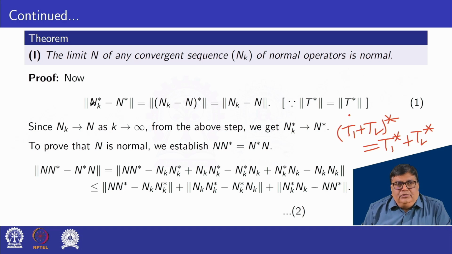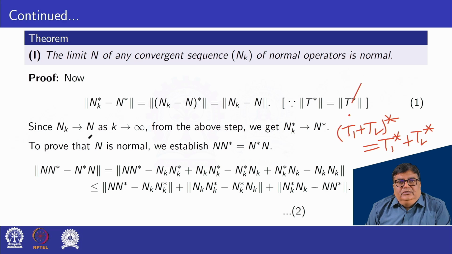So this can be written as star of N_k minus N by this property. And also we know that norm T star is equal to norm T. So this can be written as norm N_k minus N, where N_k converges to N, that is norm of N_k minus N converges to 0.